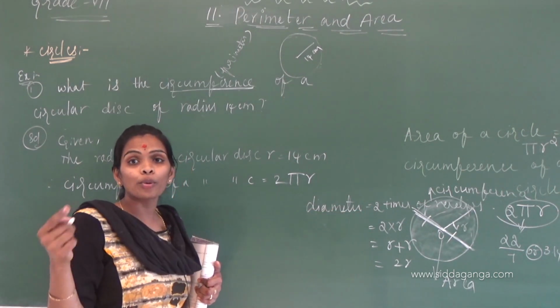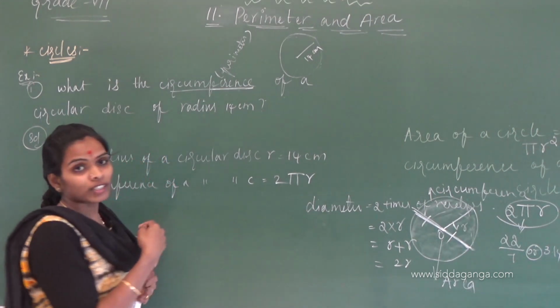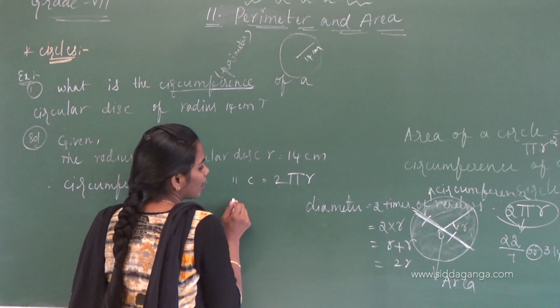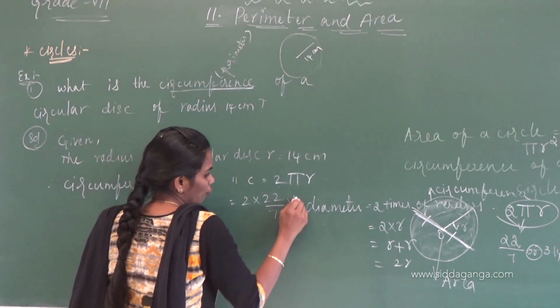How we are doing 2 into L plus B, 4 into S, like that. Just for circles, to find the perimeter, 2 pi r. 2 into 22 by 7 into 14.